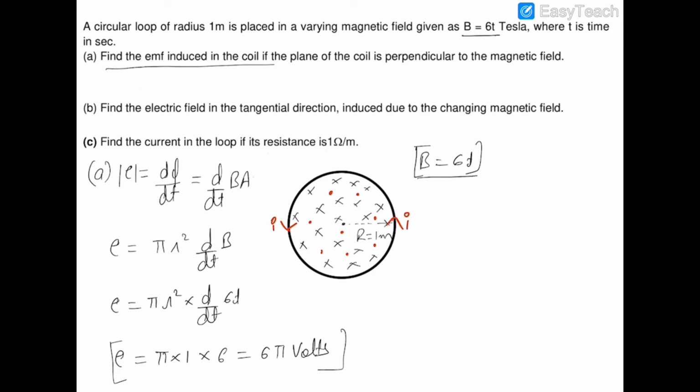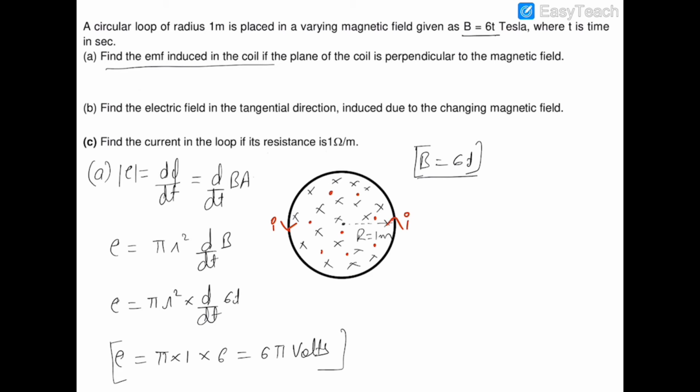And you should always remember that the electric field and the current are always in the same sense, because that electric field moves the positive charge in the same direction as the current, and the electric field applies the force on a positive charge in the direction of the field itself.